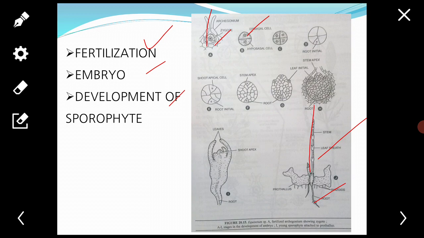Students, the topic of Equisetum is finished with this video, and in the next video we will study the last plant, that is Pteris. Thank you.